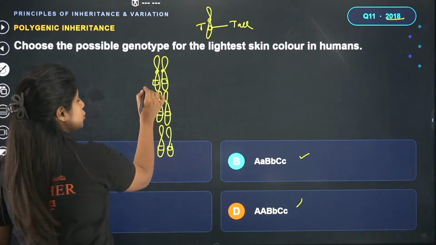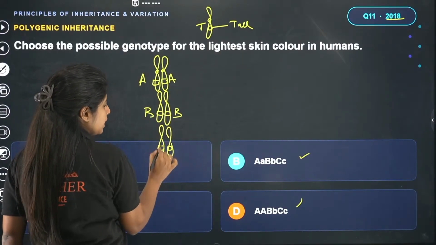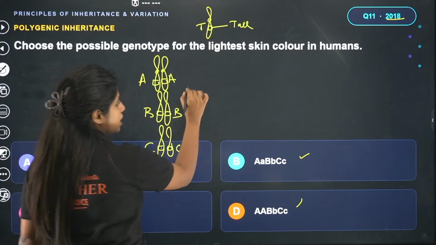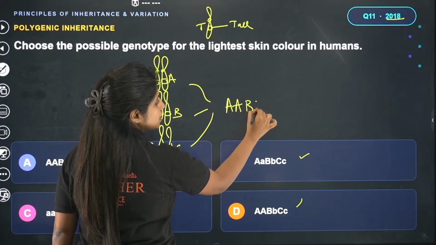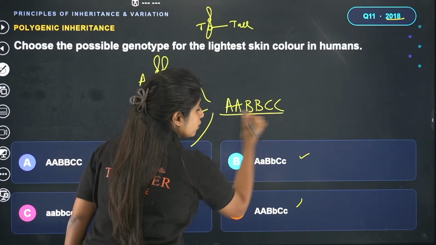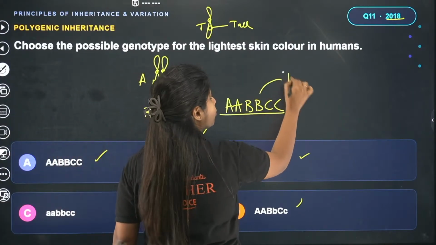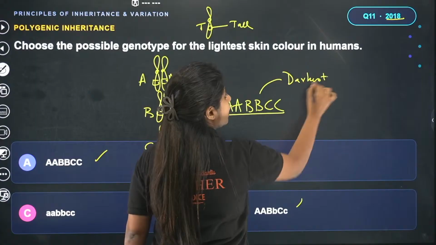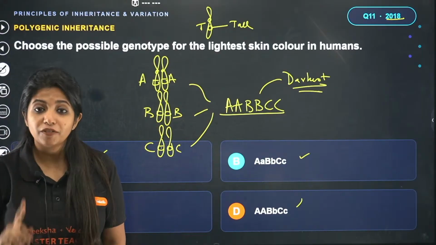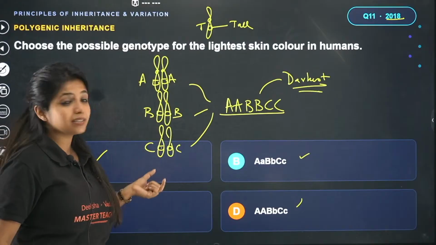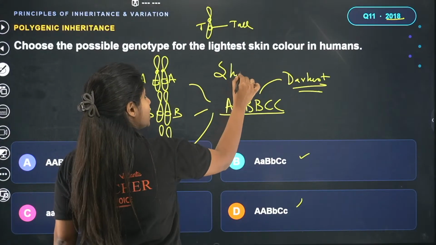For example, I have a gene over here with A and A, a gene capital B, capital B, and a gene capital C, capital C. These three of them are going to contribute, and that is going to decide the color. Suppose I have a combination like this, then I will have the darkest skin tone. Why? Because I have all the dominant alleles. Here, multiple genes are responsible for one character. What is that character? The skin color.